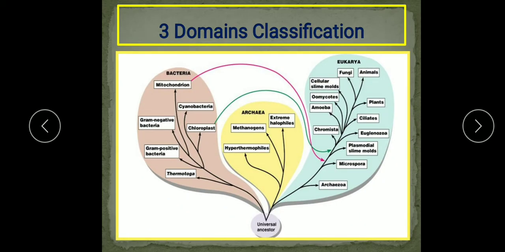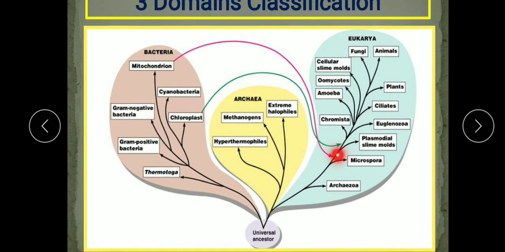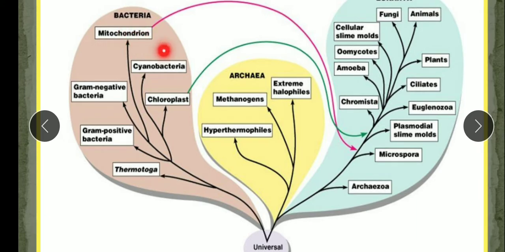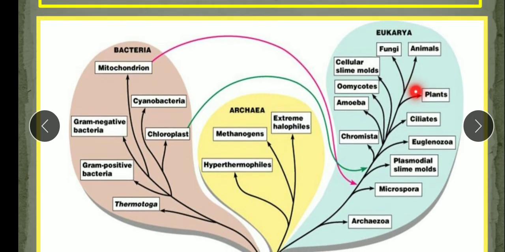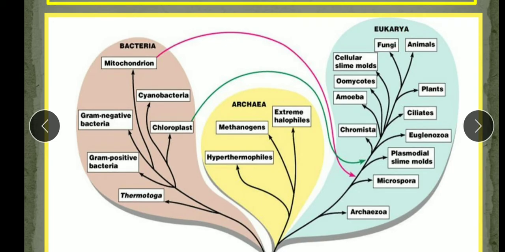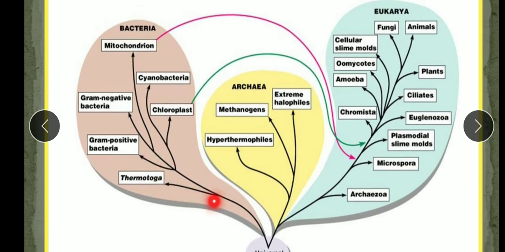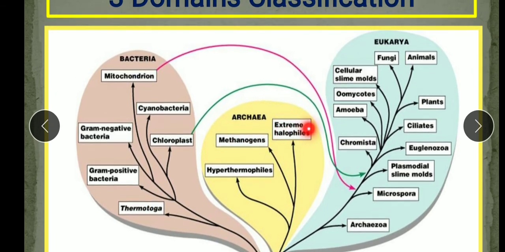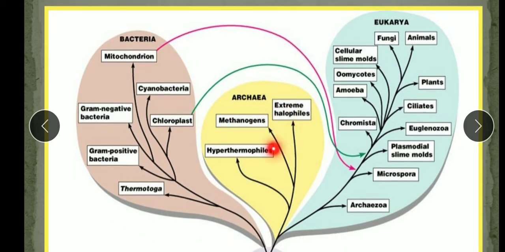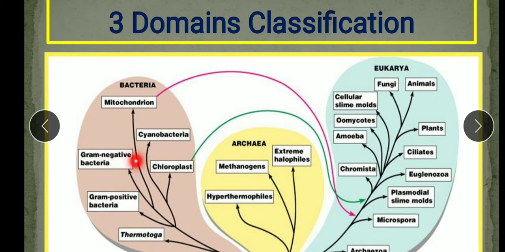Now in this three domain classification there are three groups as I discussed: bacteria, archaea and the eukarya. In the bacteria we will further study the classification, and this is the archaea. Here also we will study the classification. Methanogens, halophiles and thermophiles are there in archaea. Cyanobacteria, gram negative bacteria, gram positive bacteria are in bacteria, and then the eukarya.